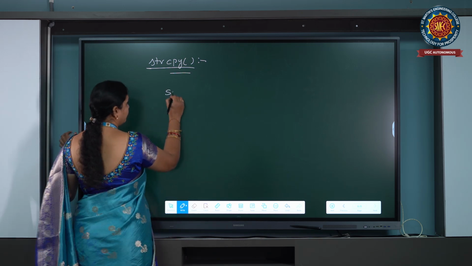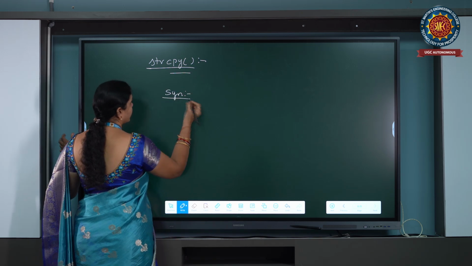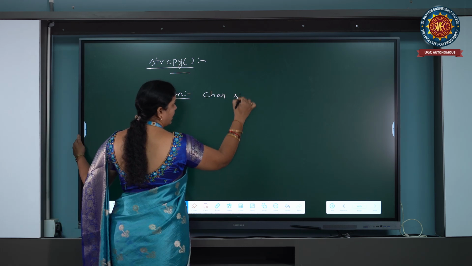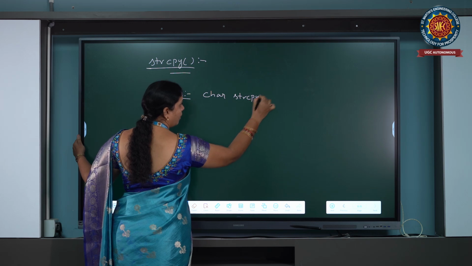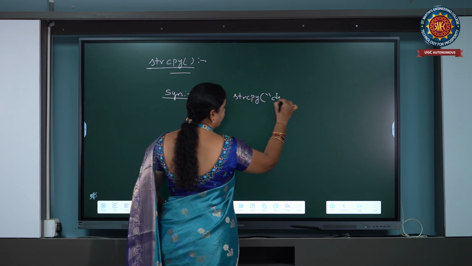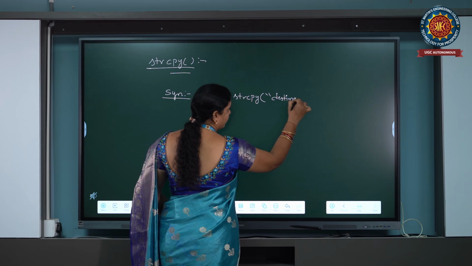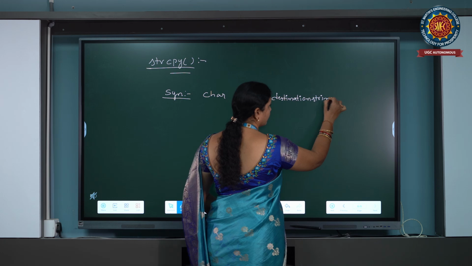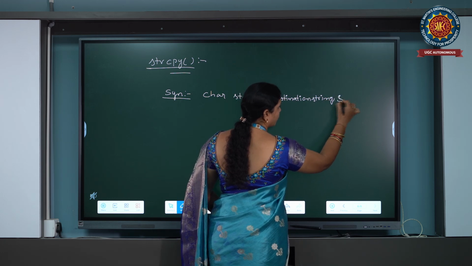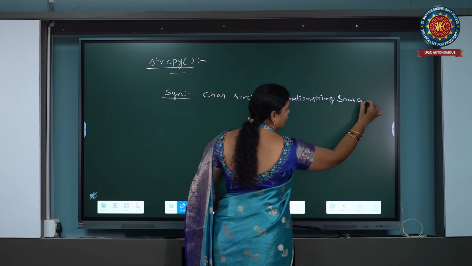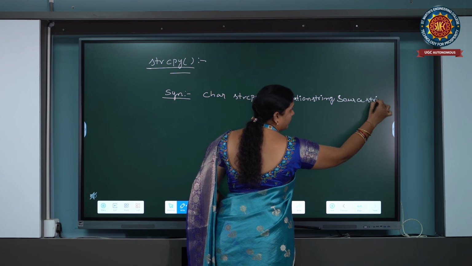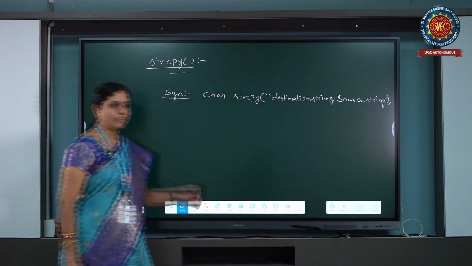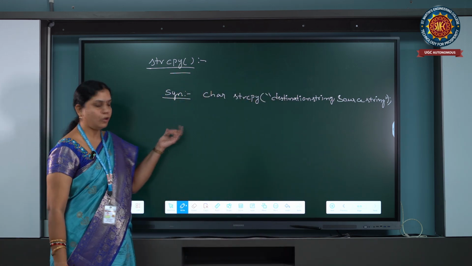The general syntax for string copy is strcpy of destination string comma source string.